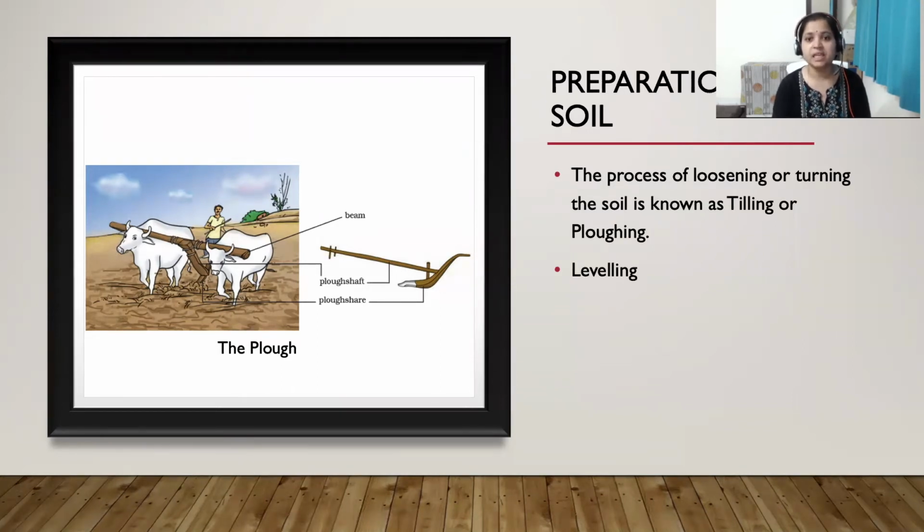Why is it important to prepare the soil, to plow the soil? When we plow the soil, the soil gets loosened so that it becomes aerated, and the roots of the plants can penetrate properly inside the soil, and they can breathe properly, and they can take up the nutrients from the soil. So it is very important to loosen the soil or turn the soil. Then next comes how to do plowing.